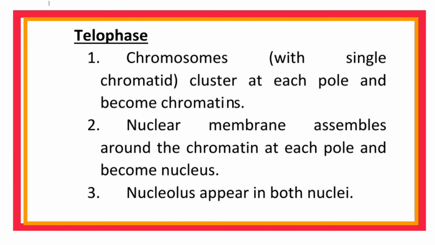Telophase. Chromosomes, that is with single chromatid, cluster at each pole and become chromatin. Nuclear membrane assembles around the chromatin at each pole and becomes the nucleus. Nucleolus appears in both nuclei.